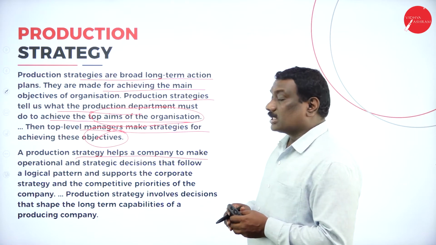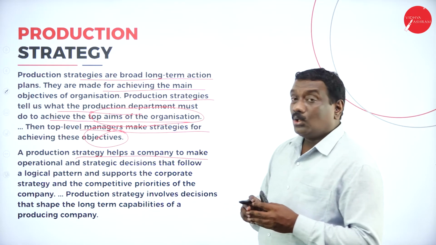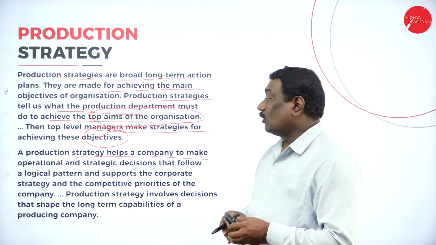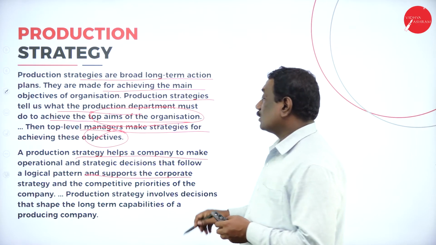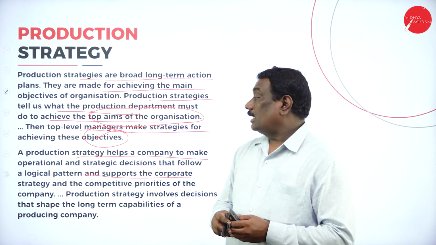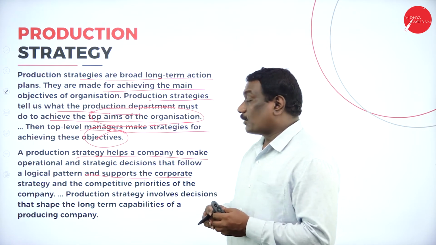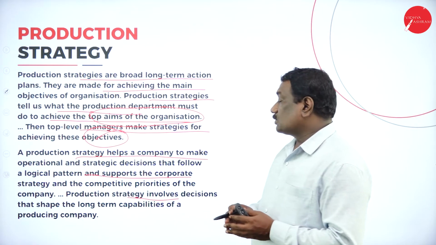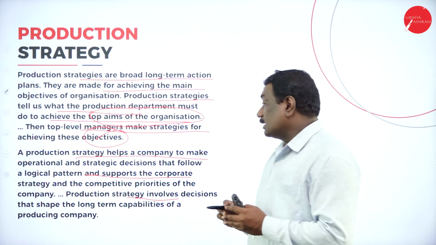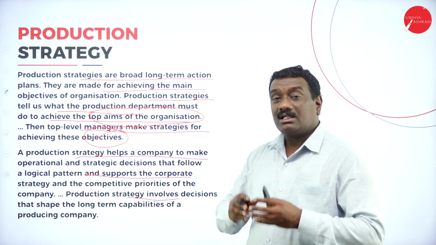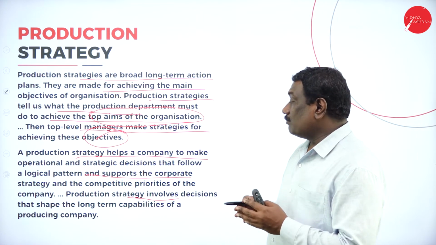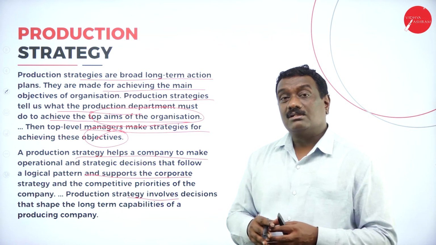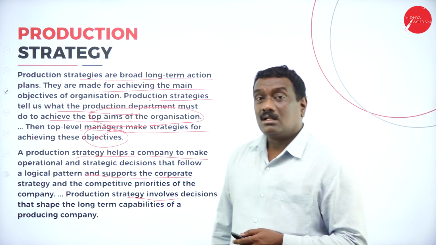This production strategy surely will help the company make operational as well as strategic decisions that will follow a logistic pattern and support the corporate strategy also. And thereby it gives a lot of priority to the competitiveness of the company. Production strategy is also involved in decision making to shape the long-term capabilities in a production unit for producing that particular product.